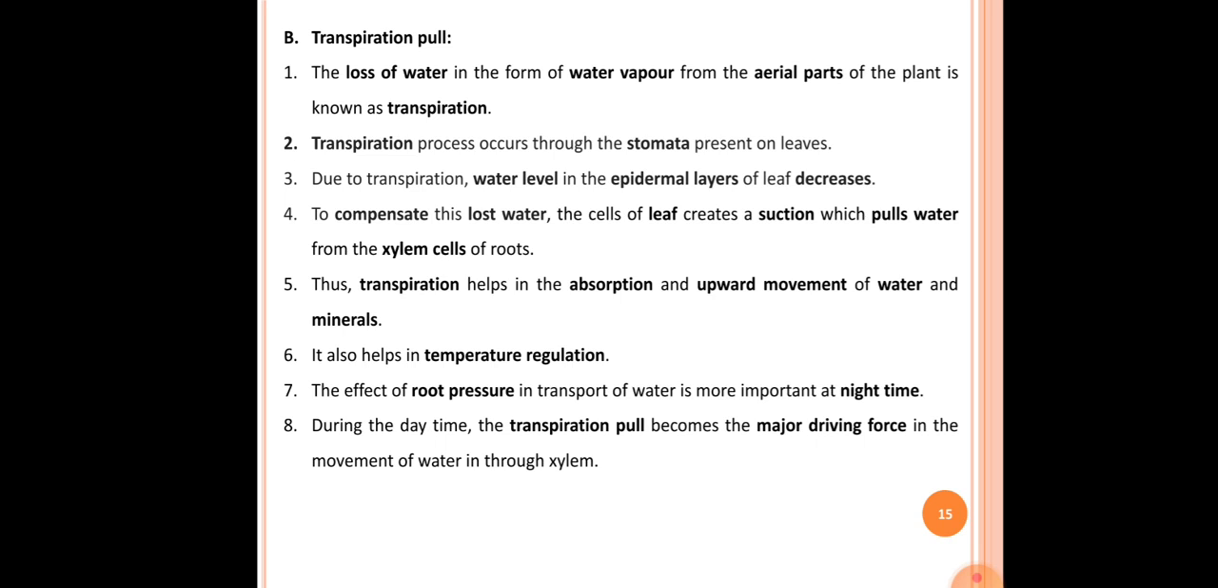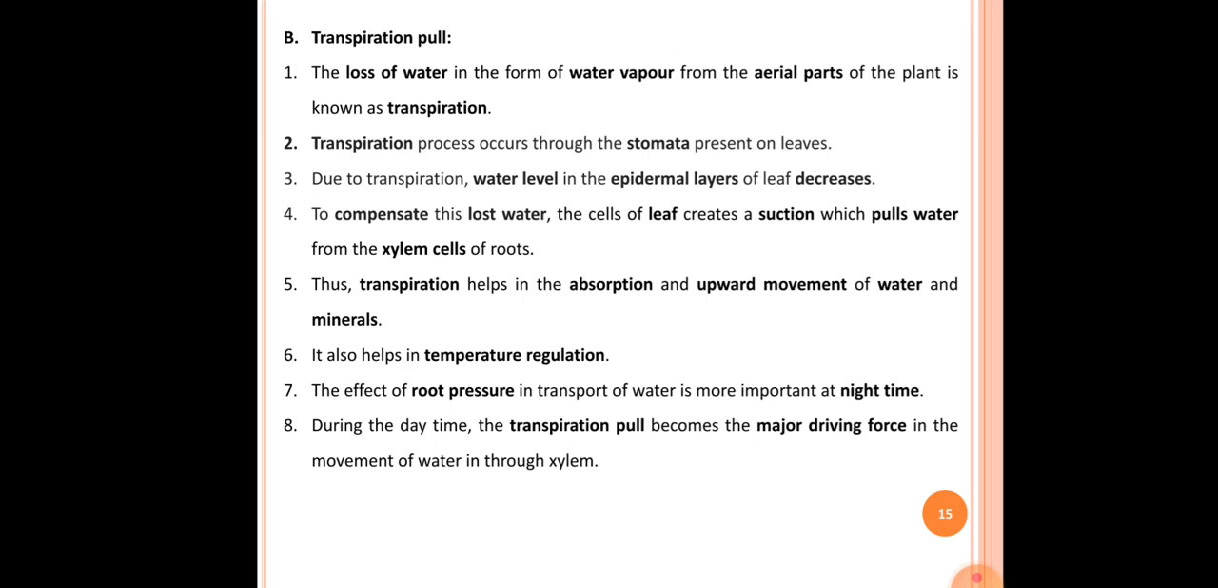The fifth point here is, thus transpiration helps in absorption and upward movement of water and minerals. Okay, so because of this, transpiration helps in absorption and upward movement of water and minerals. The sixth point here is, it also helps in temperature regulation. The transpiration pull mechanism also helps in the temperature regulation mechanism in plants. The seventh point here is, the effect of root pressure in transport of water is more important at night. Okay, so the root pressure mechanism is very important for the transportation of water during night time.